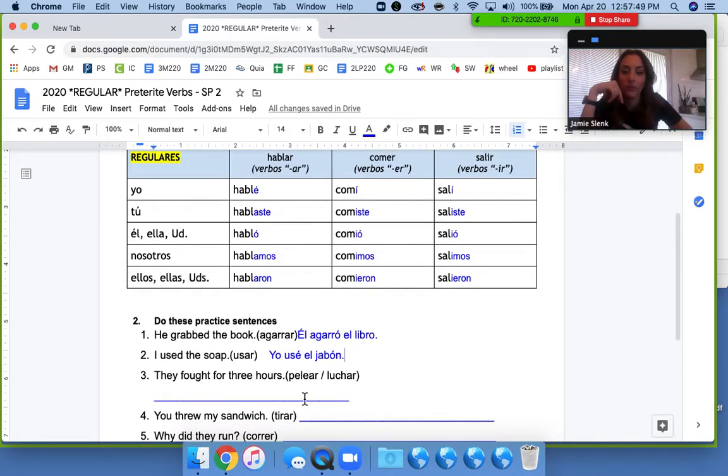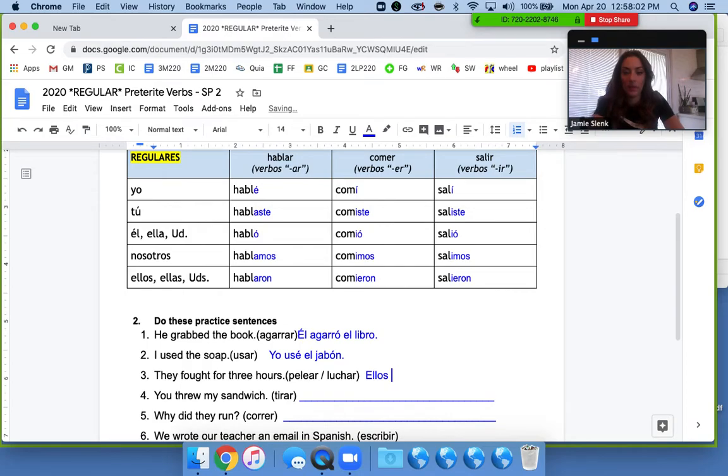They fought for 3 hours. There are 2 verbs for fight that I think we've learned this year, and I can do both. They're both AR verbs, pelear and luchar. So ellos, and if we look at our verb chart, they is going to be this one, and the ending is ARON. So pelearon or lucharon por 3 horas.